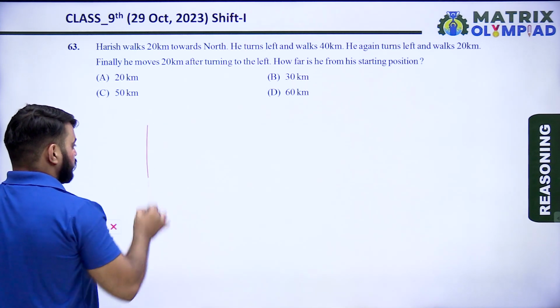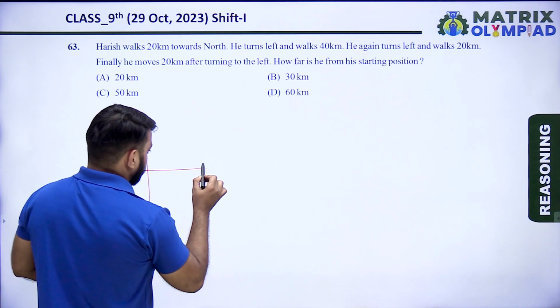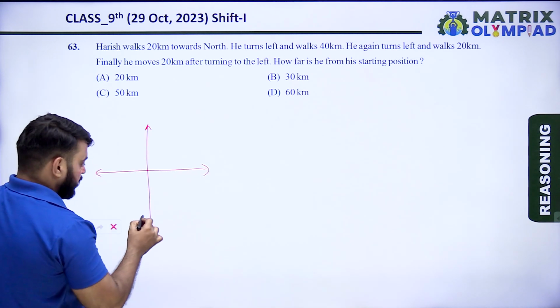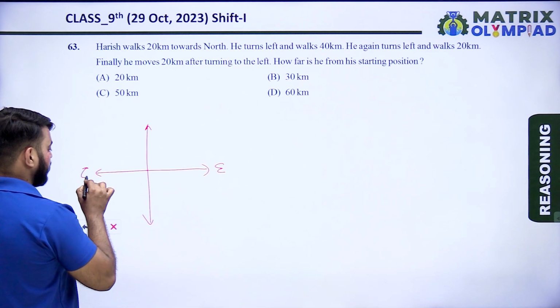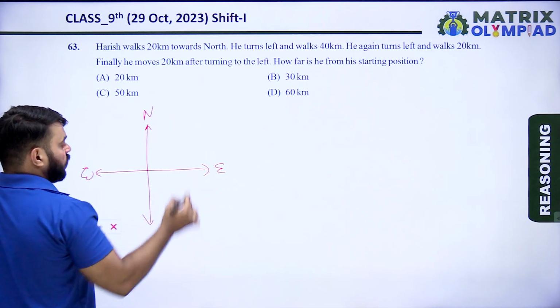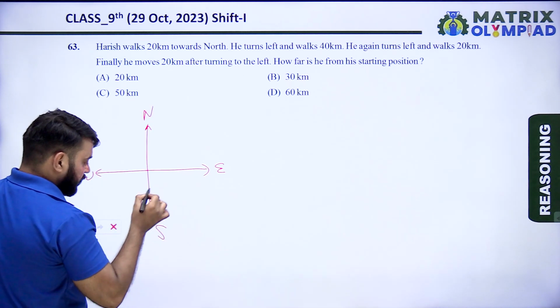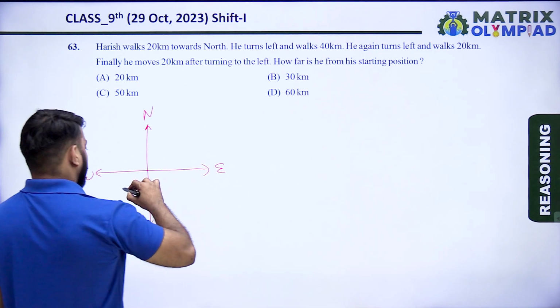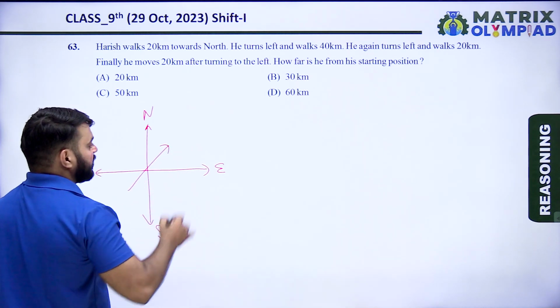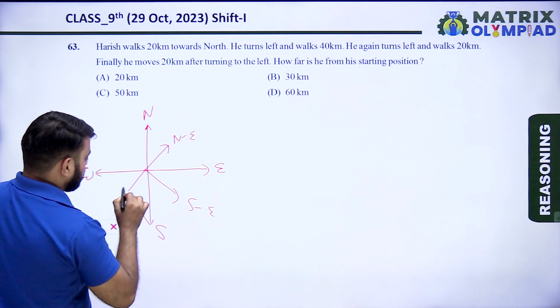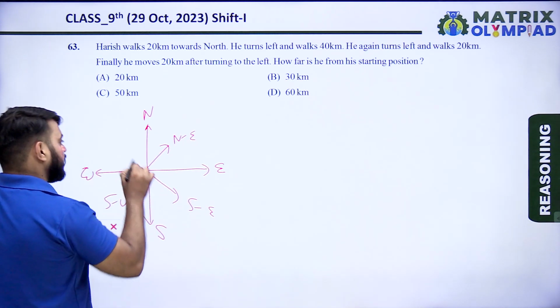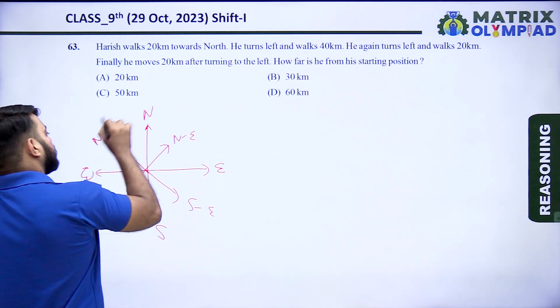Before starting this question, we should know that there are 4 types of direction: east, second is west, third is north, and fourth is south. And there are 4 types of cardinal direction: northeast, southeast, this one southwest, and this one northwest.